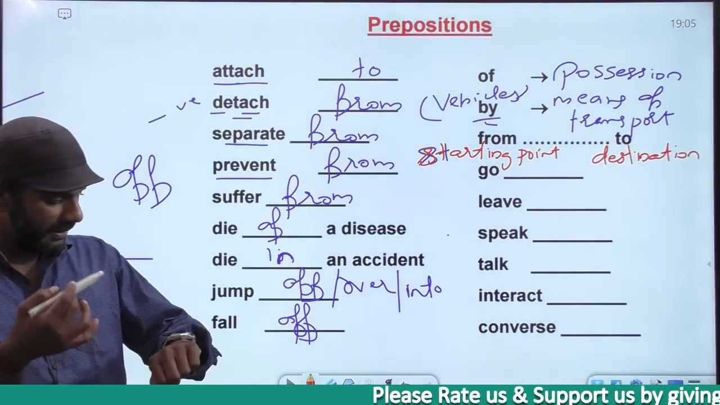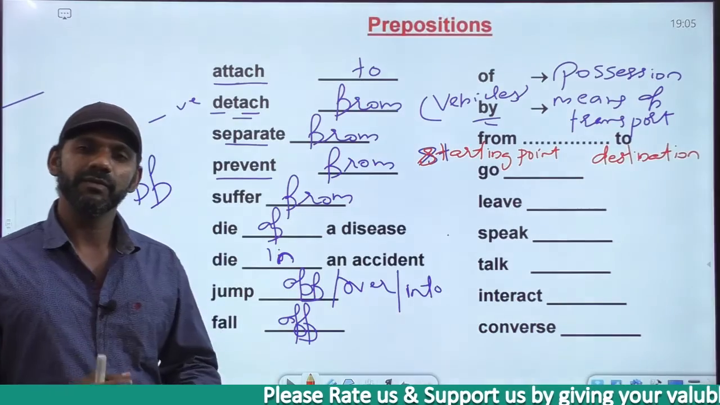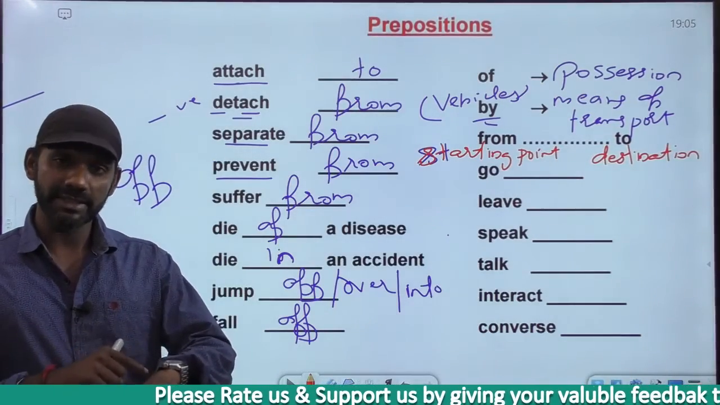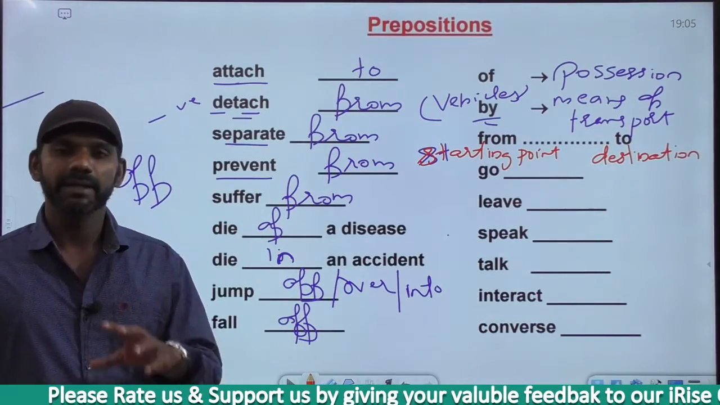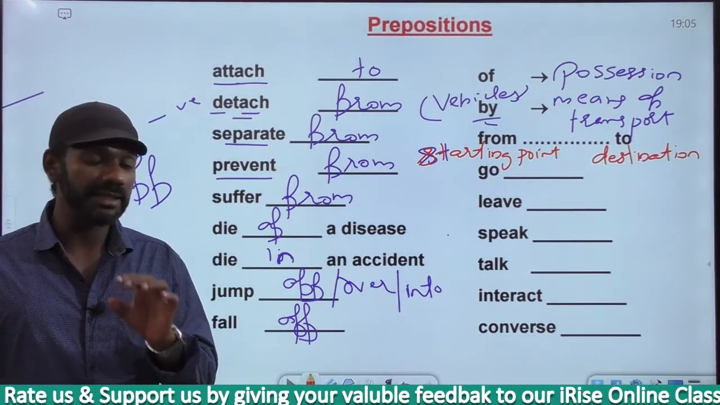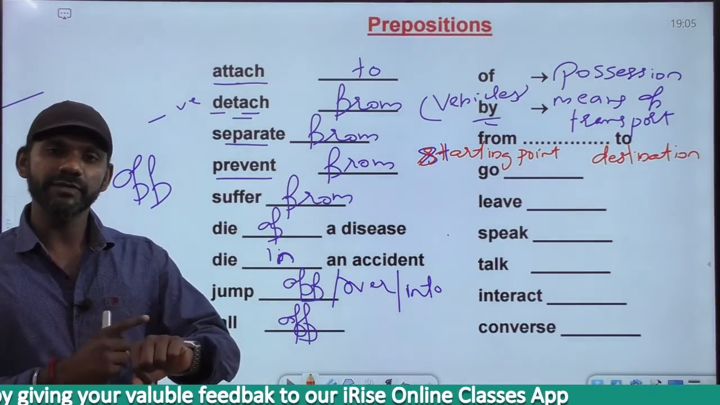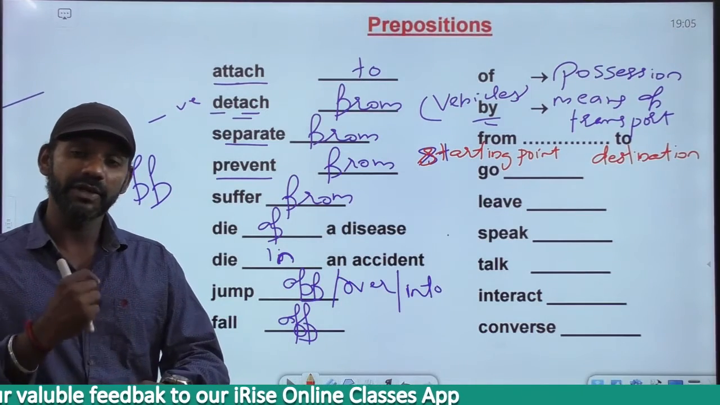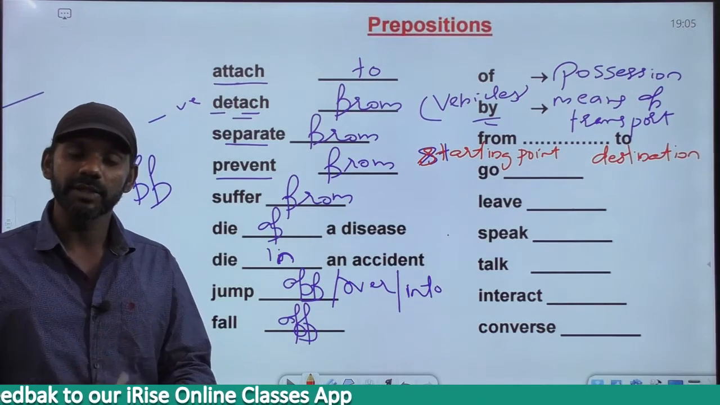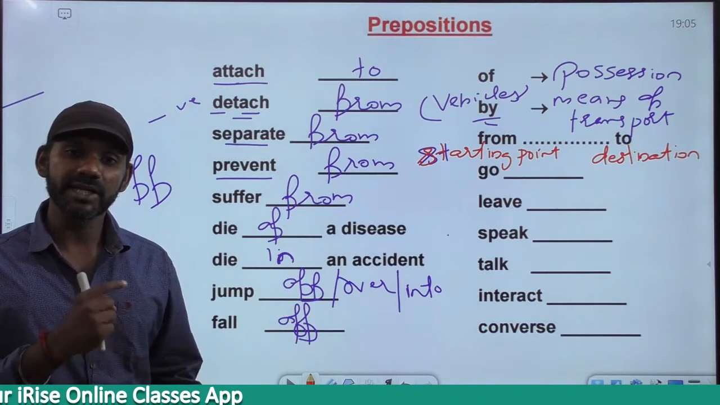If I say, we have 15 minutes dash 10. The time now is 9:45. We have 15 minutes dash 10. We have 15 minutes to 10, because what is the destination here? The destination here is 10.